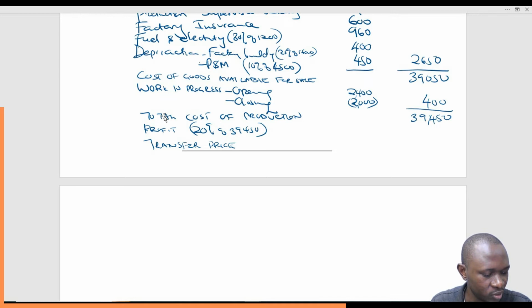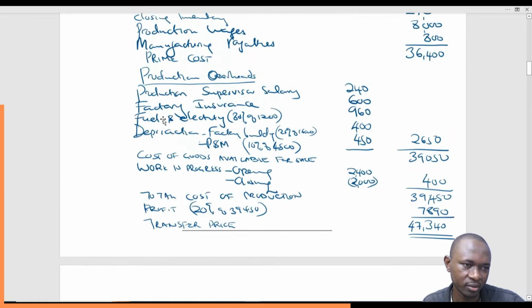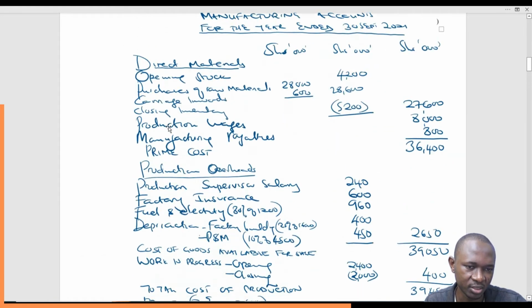We take 0.2 times 39,450 to get 7,890. This will be our profit, and when we add that, we get the transfer price, which is 47,340. So that marks the end of our manufacturing account.